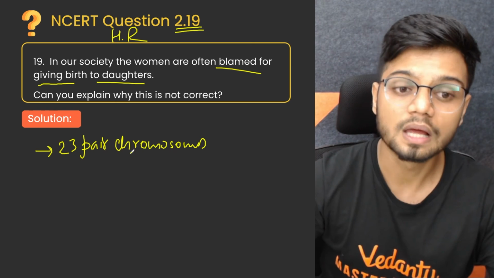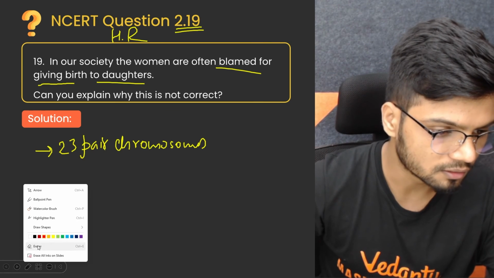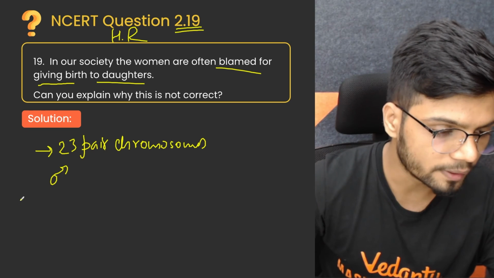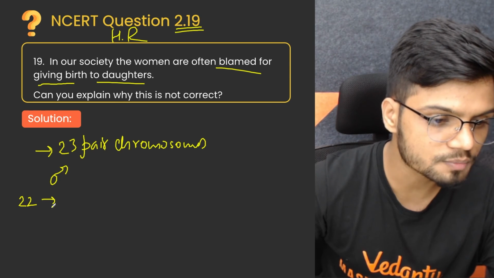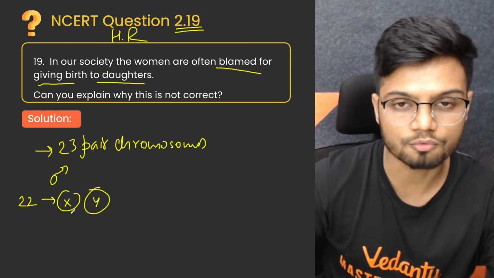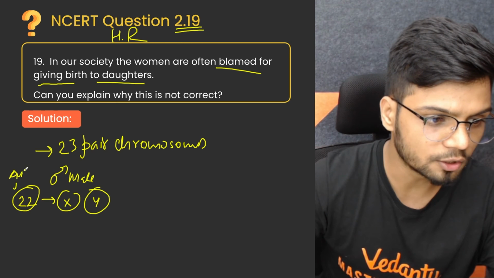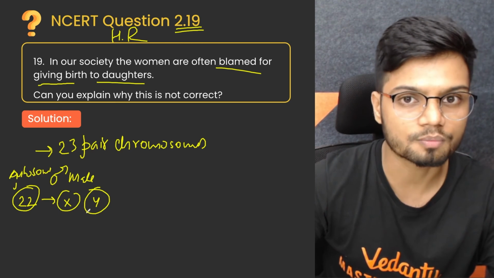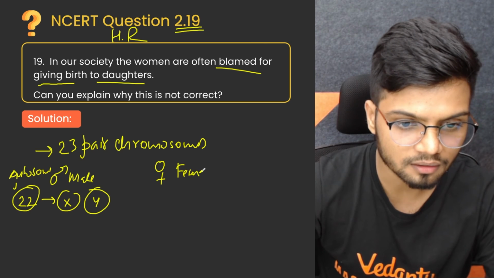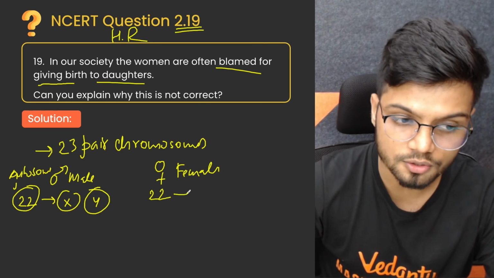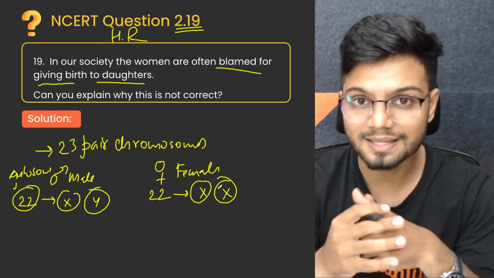Out of these, the human male has 22 pairs of autosomes plus two sex chromosomes, that is the X chromosome and the Y chromosome, while the human female has 22 pairs of autosomes and the sex chromosomes, that is XX. Only the X type of chromosome is seen in the case of a female.